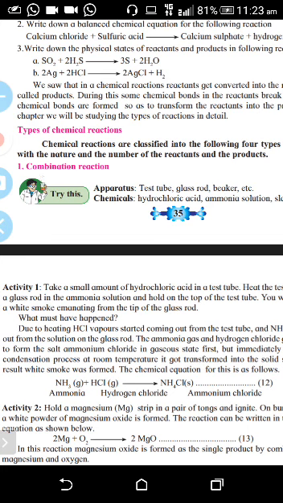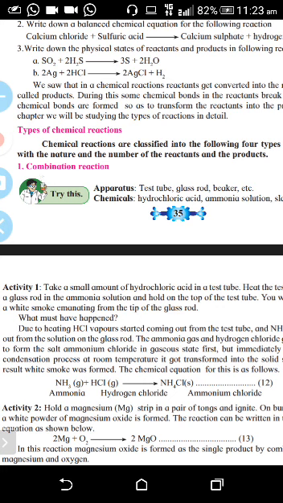Now example, carbon plus oxygen gives carbon dioxide. Carbon is C and oxygen is O2, gives carbon dioxide, that is CO2. So it is balanced, correct? Because on the left hand side one carbon atom and 2 oxygen atoms are there, and on the right hand side also one carbon atom and 2 oxygen atoms. So the equation is balanced.